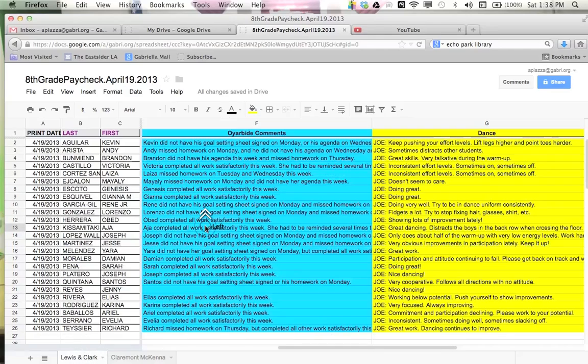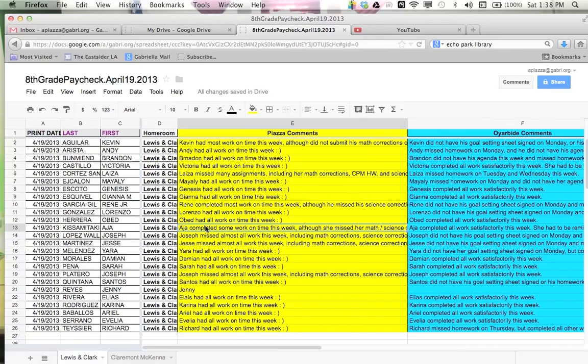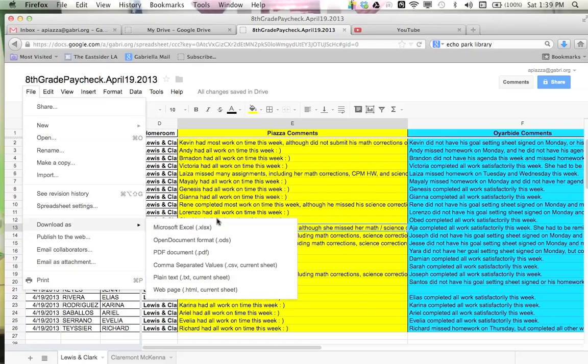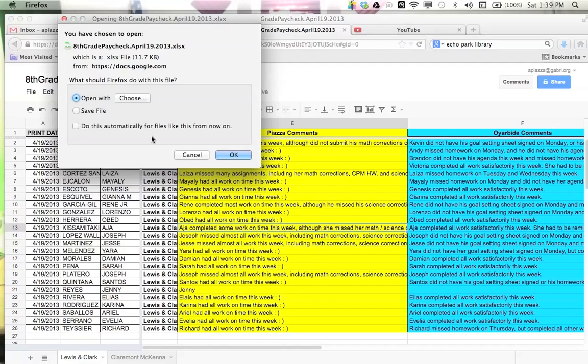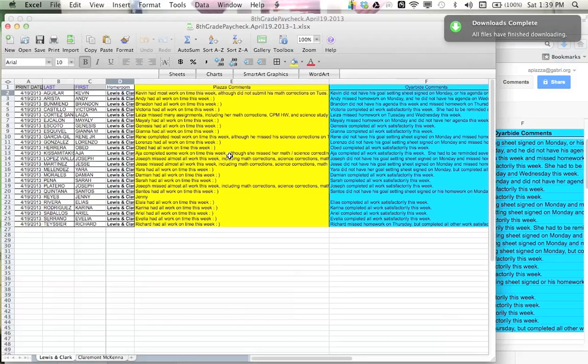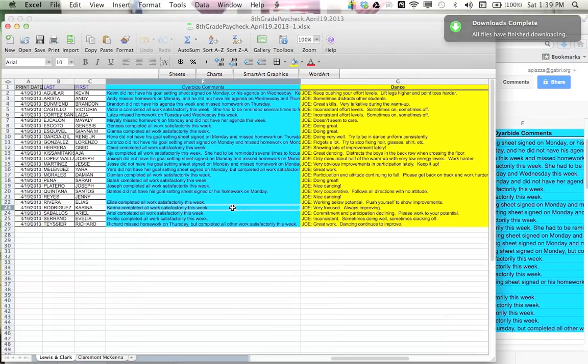And now what I want to do so that I can merge this into letters and one-page documents that I can give to each student is I need to export this into an Excel spreadsheet. So I'm going to go to File, Download As, Microsoft Excel, and it's going to give me an XLS document. That's the new format for an Excel spreadsheet, which I can now export, and this is what it looks like